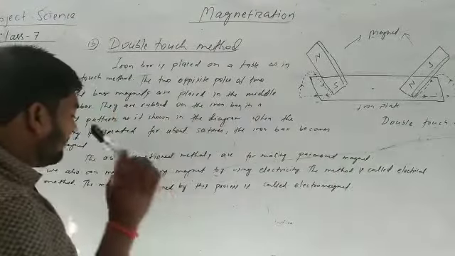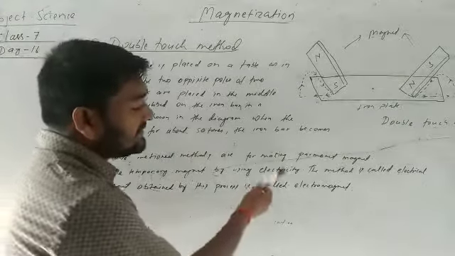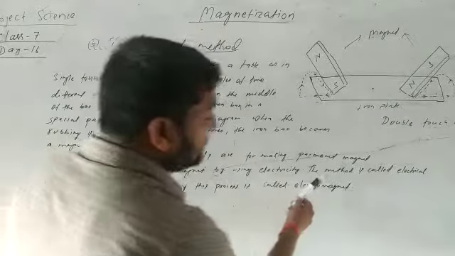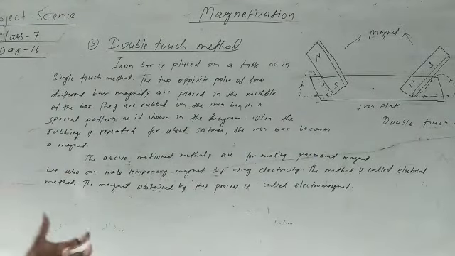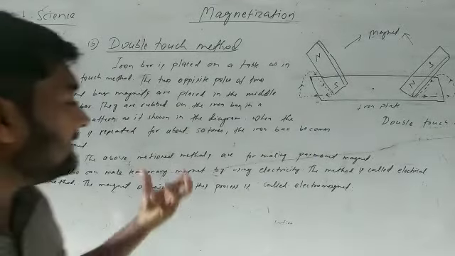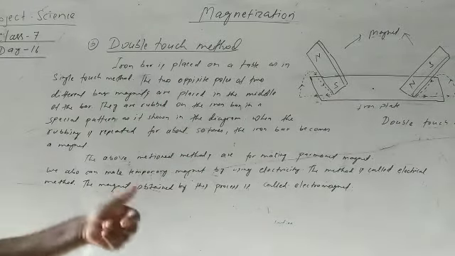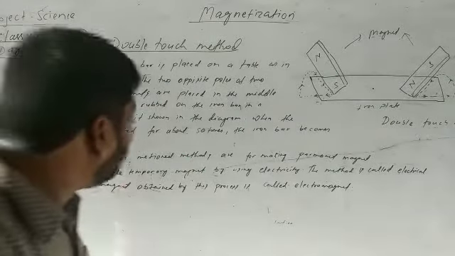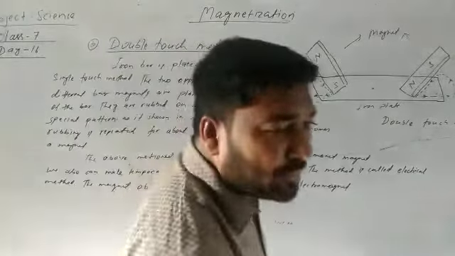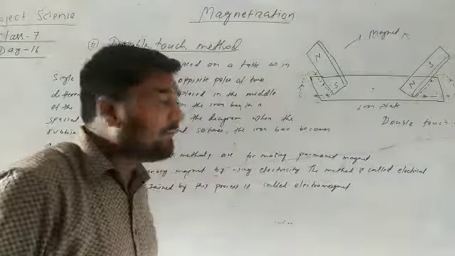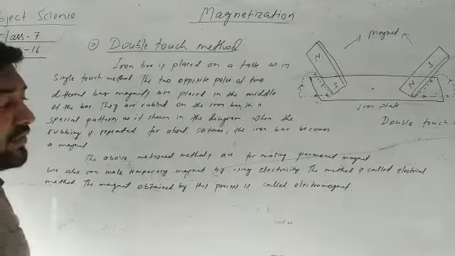If we would like to produce a temporary magnet, then with the help of electricity you can produce it. The method is called the electrical method. If we produce a temporary magnet with the help of electricity, that method is called the electrical method. The magnet obtained by this process is called an electromagnet. If the magnet is produced by the electrical method, then it is known as an electromagnet.